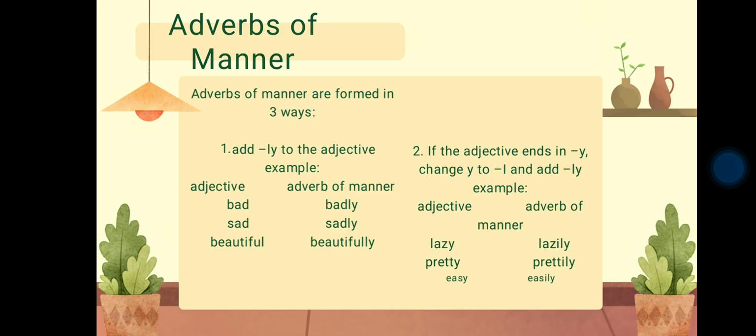Number two, if the adjective ends with y, you have to change y to i and add ly. For example, lazy, lazily, pretty, prettily, easy, easily.